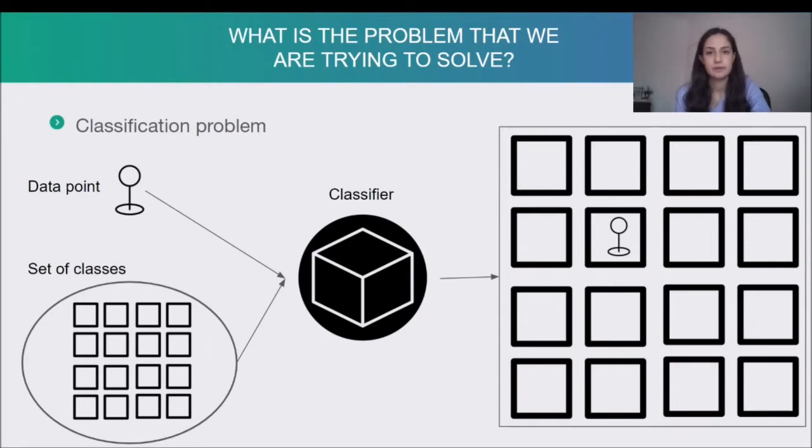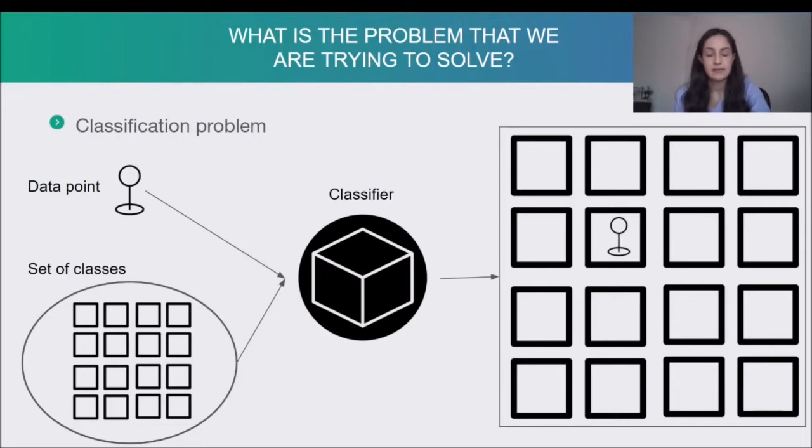Now on to our problem. Genre classification is of course a classification problem. Let's talk about what a classification problem is. In such a problem, we are given a data point and a set of classes, and our aim is to build a classifier.